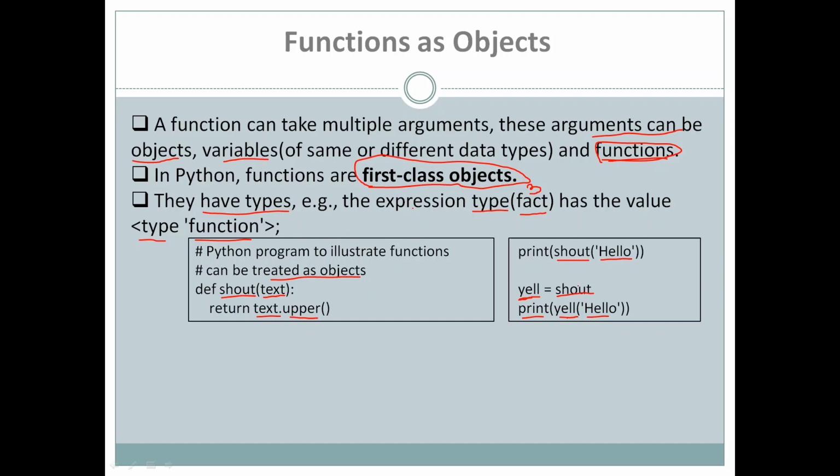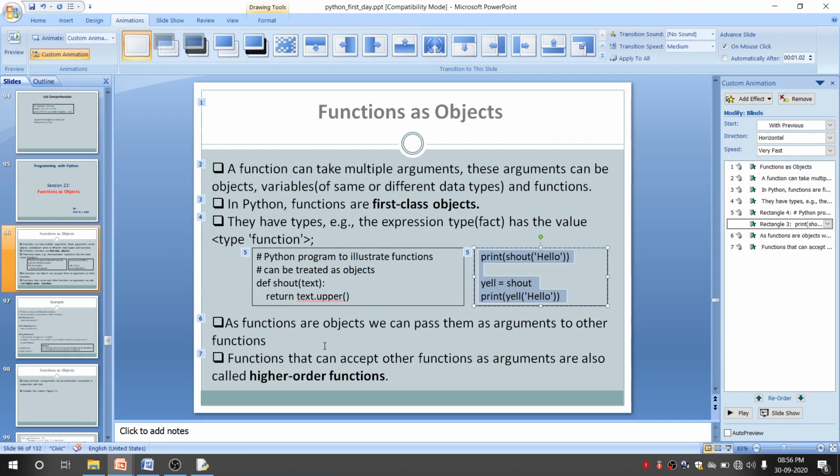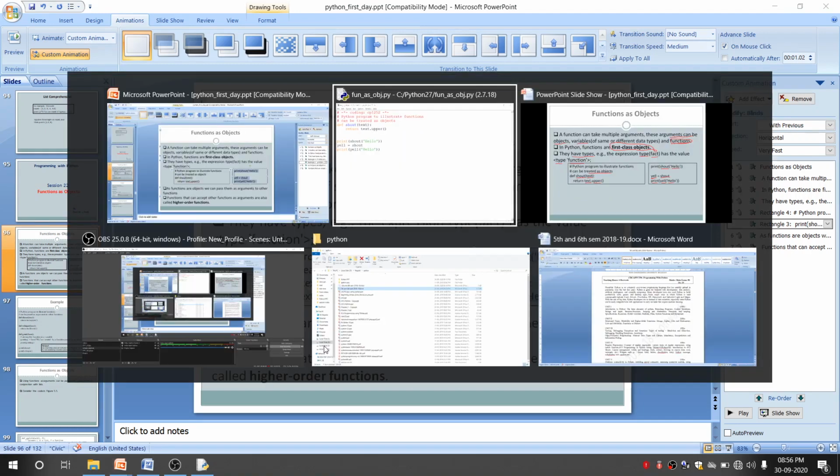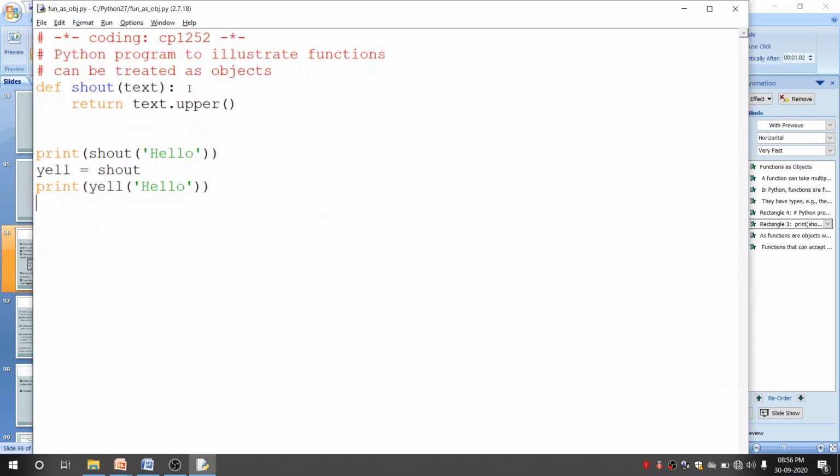So the shout method can be used like an object in Python. Okay, let me execute this small code for you, and let me show you the output of this. Okay, I have already opened the IDLE, and the program has been typed.